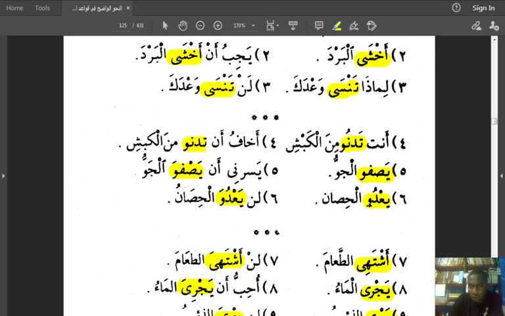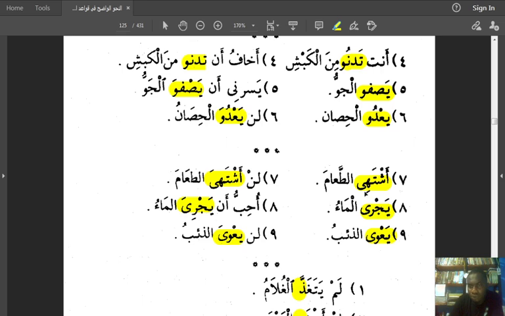Same i'rab goes for all the raf'u here. يصفو, تدنو. If you say يصفو فعل مضارع مرفوع وعلامة رفعه الضمة المقدرة على الواو, then you say للاستثقال, or you say للثقل, because it is weighty. So you say for أشتهي also, when it ends with ya, يجري, يعوي, you also say فعل مضارع مرفوع وعلامة رفعه الضمة المقدرة على الياء للثقل, because it is heavy. It is مقدرة, the dhamma is hidden, because it is heavy for the ya to accept it.